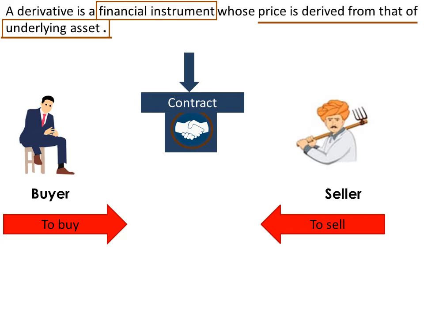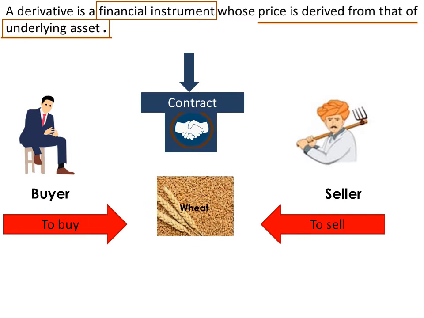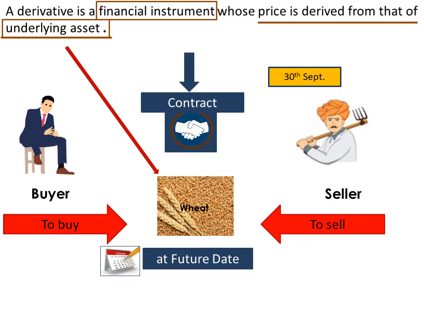Say for example, this farmer wants to sell wheat and this buyer wants to buy wheat. In this case our underlying asset is wheat. So they enter into a contract to buy and sell wheat today, say on 30th September. This contract is expected to be settled at a future date, say after 3 months, that is on 30th December.